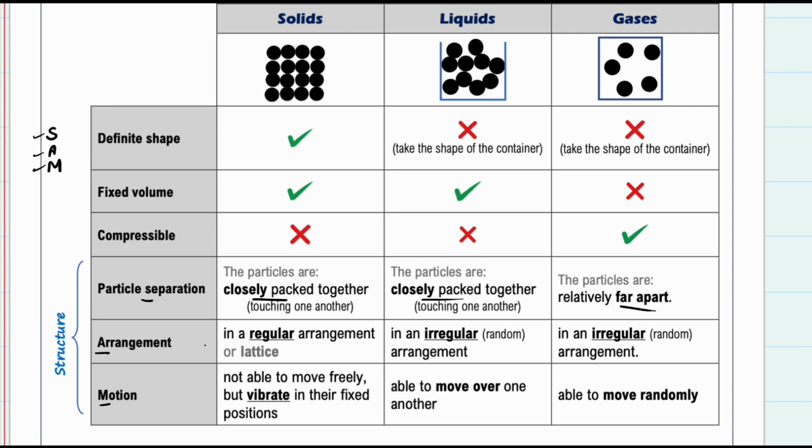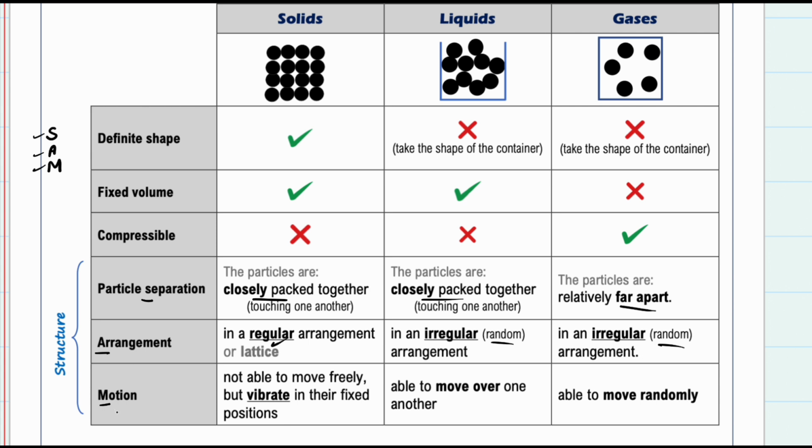To describe arrangement, we can say that solids have particles that are regular. However, liquids and gases, both of them, have particles that are irregular, which is the opposite of regular. You may say random. So both have random arrangement of particles.